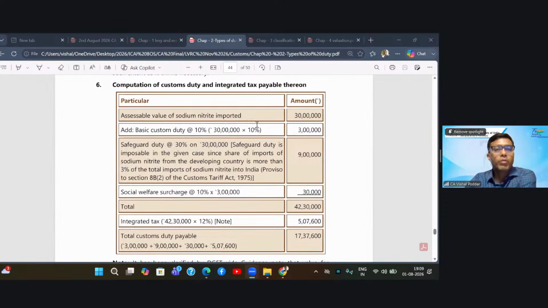So we first find out assessable value, which is given in this sum, 30 lakh rupees. In a valuation sum, we'll have to even compute this. To this, you add the basic custom duty, which is at the rate of 10%, which is given in the question. So it comes to 3 lakhs.